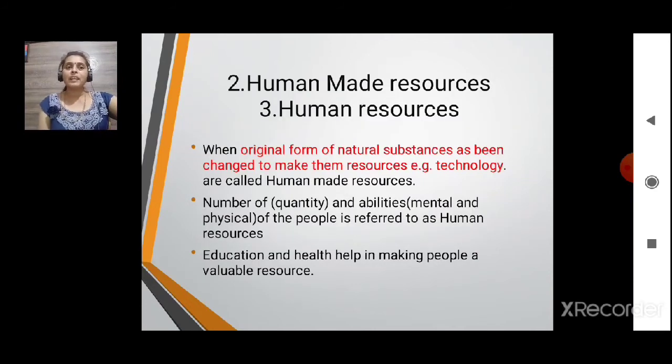Then the second one is human made resources. When the original form of natural substances has been changed to make them a resource. For example, technology. Number of quantity and ability, it may be the physical or mental ability of the people, is referred to as human resource. Education and health help in making the people a valuable resource.